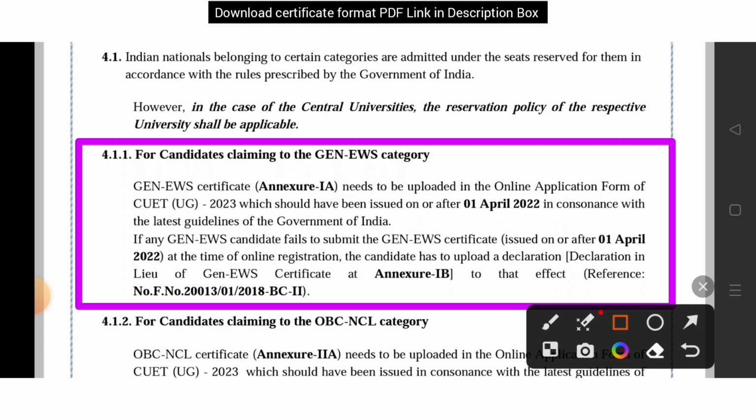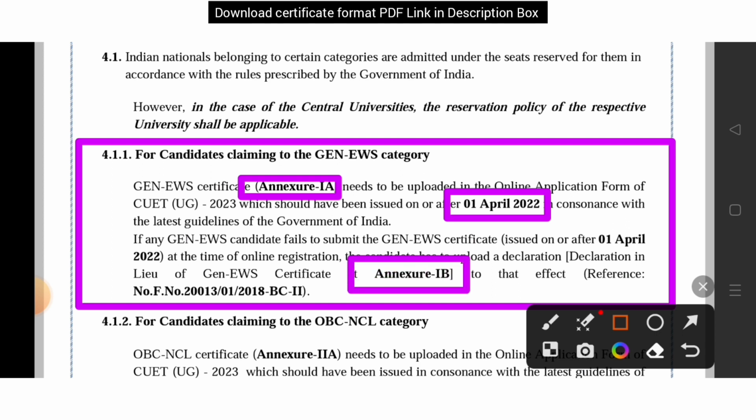Here clearly it is mentioned that you will have to provide the EWS certificate in the Annexure 1A, and it should be issued after 1st April 2022. And if you are not having that certificate, then you can also upload that Annexure 1B.